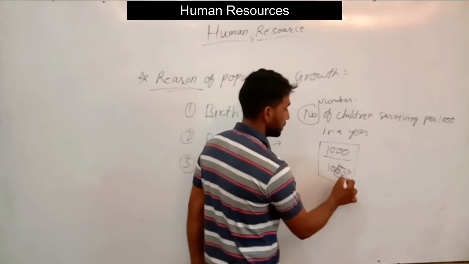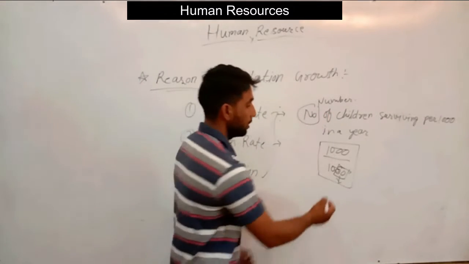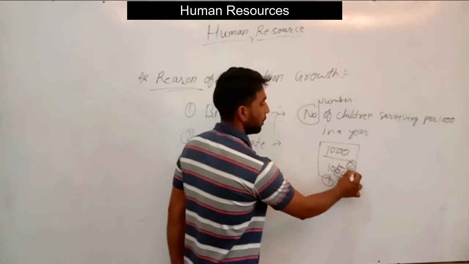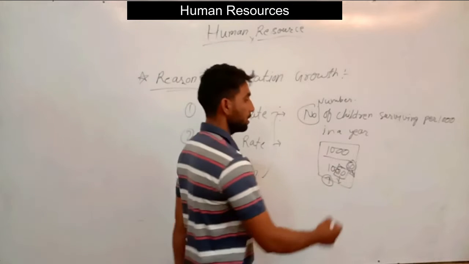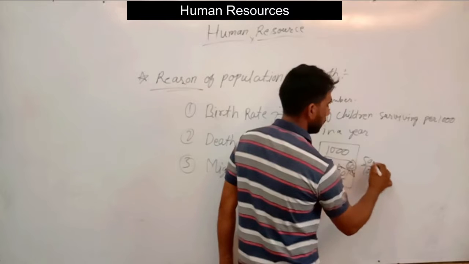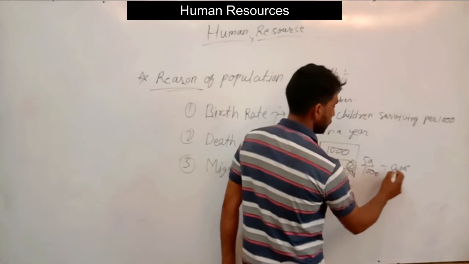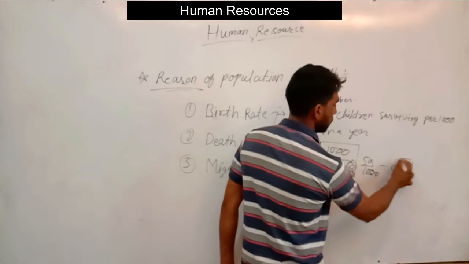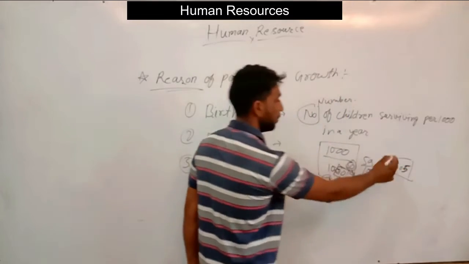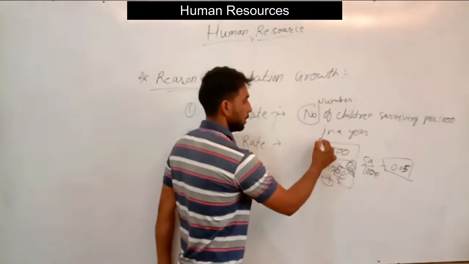The 50 are the new members coming after the birth of children. So the birth rate of that area is 50 upon 1000, which is 0.05.